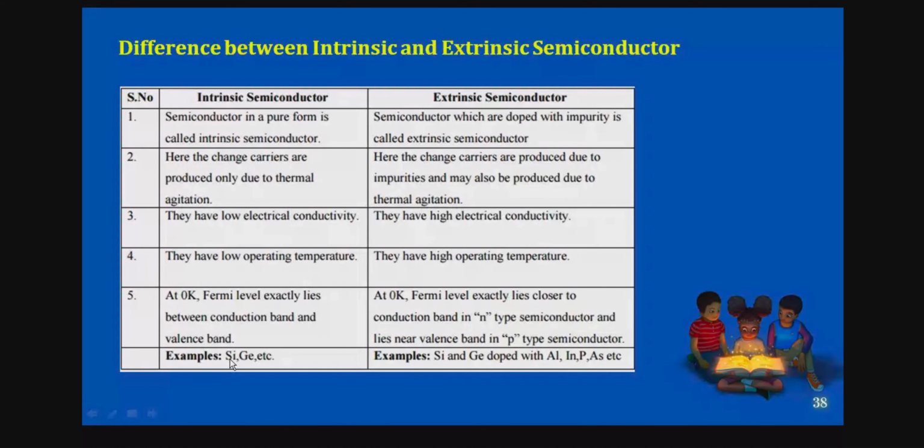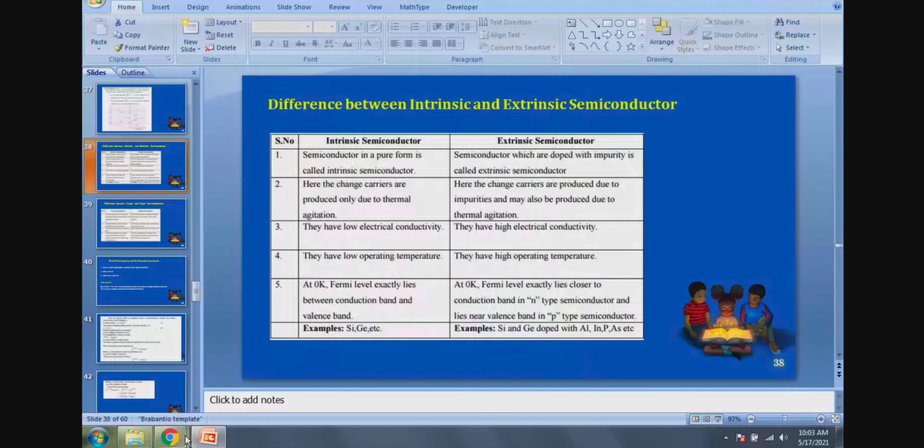For an intrinsic semiconductor, already we have studied, that is an elemental semiconductor, silicon and germanium mostly we use. Then coming to the extrinsic semiconductor, we have a compound, right? Silicon and germanium doped with aluminum or phosphorus, arsenic atoms. So it depends upon p-type and n-type semiconductors, right?